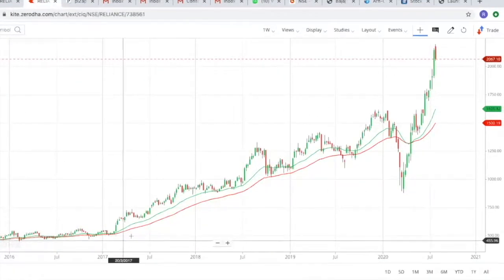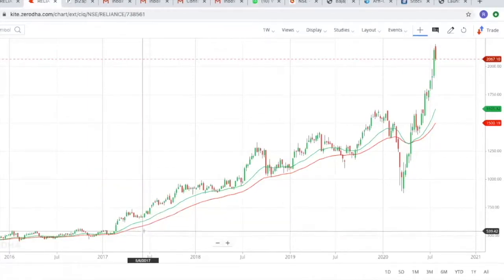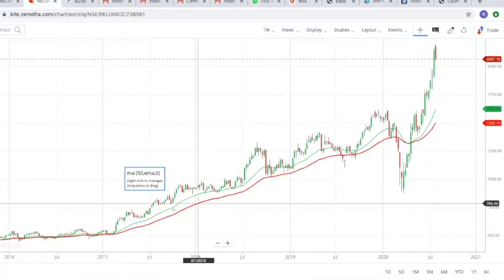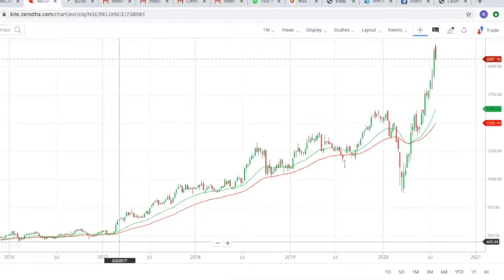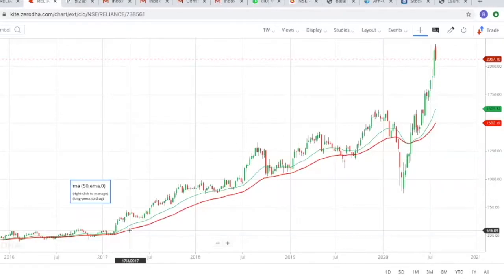Here we need moving averages. That's the first indicator. We need 2 moving averages. You can go to the studies, type moving average, and you'll get it over here. I've taken 50 days moving average and 25 days moving average. The red line is 50 days and the green line is 25 days moving average. When the green line crosses over the red line, it shows that the stock is bullish.